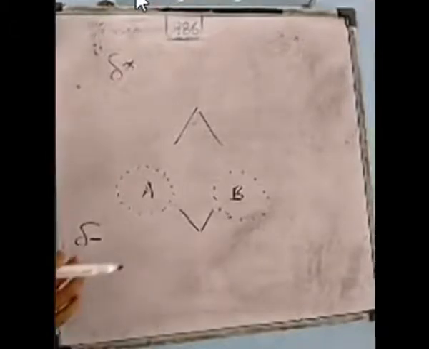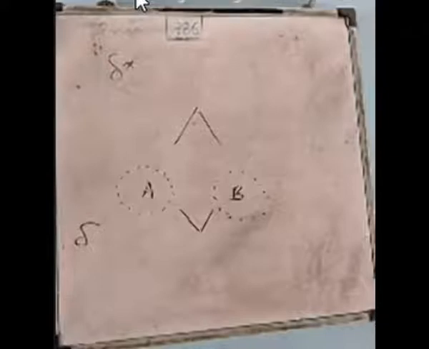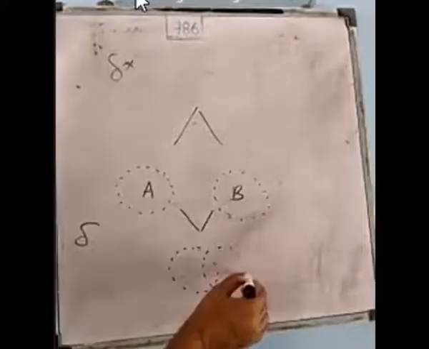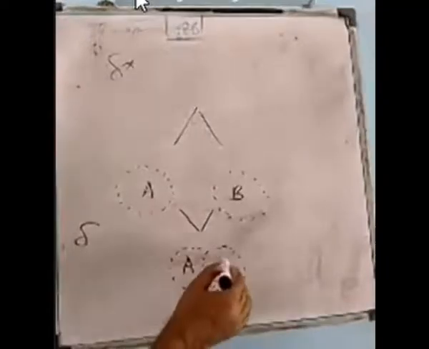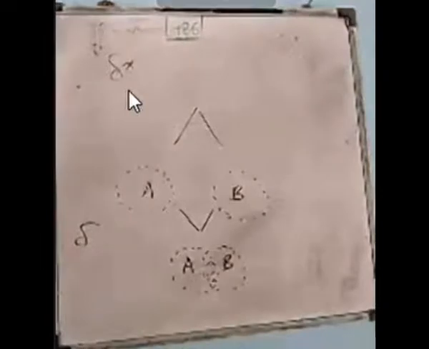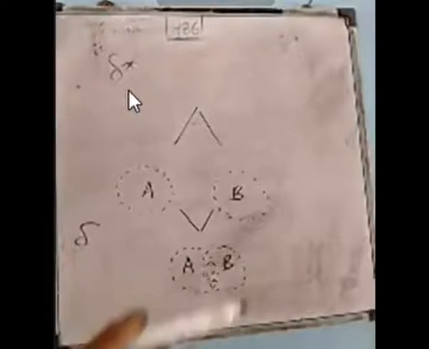Now they combine to form the molecular orbital, A, B. These dots show the probability of finding the electron. In this case, the probability of finding the electron is lying between A and B. With two atoms of hydrogen, the more probability of the electron is lying between the two atoms. When we have a molecule, the electrons are mostly present between the two, A and B.